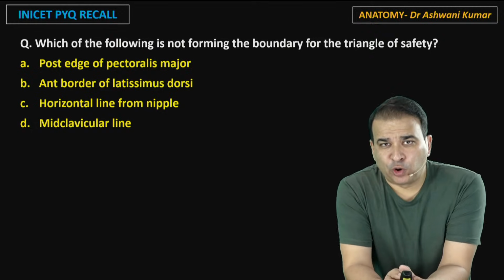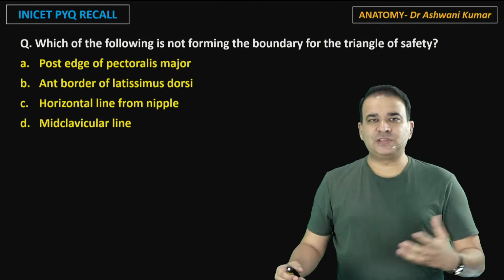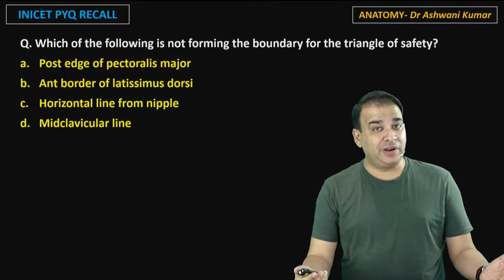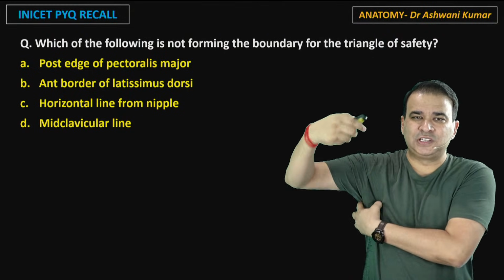Next question, guys: which of the following is not forming the boundary for the triangle of safety? Well, the triangle of safety, the triangle which is present on the side here, is an important triangle for the drainage tube. If you want to put in a drainage tube, it is done in this triangle only, which is called the triangle of safety.